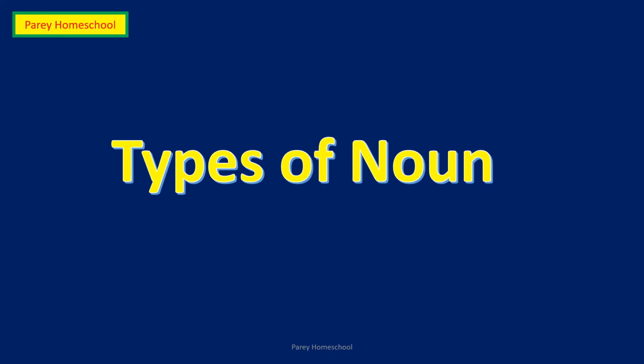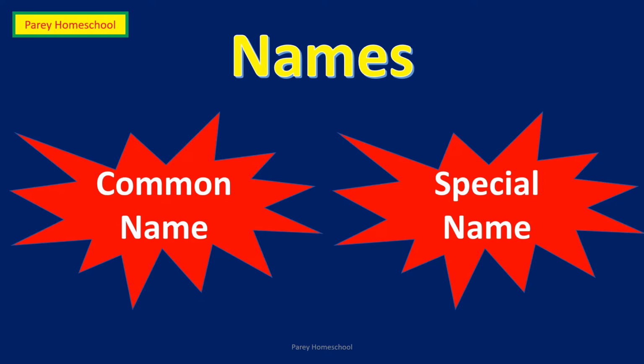Now, as we all know what is noun, let's see the different types of noun. There are two types of noun. There are two types of names, common name and special name. Common name is a name given to a class of things.